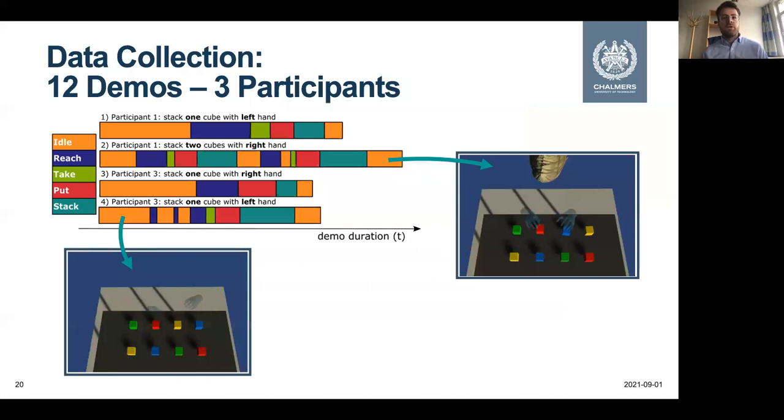And to show the functionality of our system, we have collected in total 12 demonstrations via the virtual reality tool from 3 different participants. So we gave each participant 4 different instructions, namely to stack 1 cube with the left and with the right hand, and then 2 cubes with the left and with the right hand. So 4 demonstrations per participant. And in the middle, you can see several examples of how our system segmented different demonstrations.